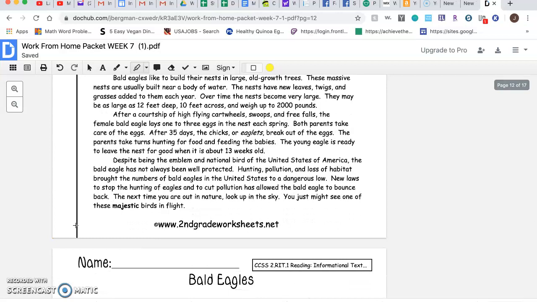Despite being the emblem and national bird of the United States of America, the bald eagle has not always been well protected. Hunting, pollution, and loss of habitat brought the numbers of bald eagles in the United States to a dangerous low. New laws to stop the hunting of eagles and to cut pollution have allowed the bald eagle to bounce back. The next time you are in nature, look up in the sky. You might just see one of these majestic birds in flight.